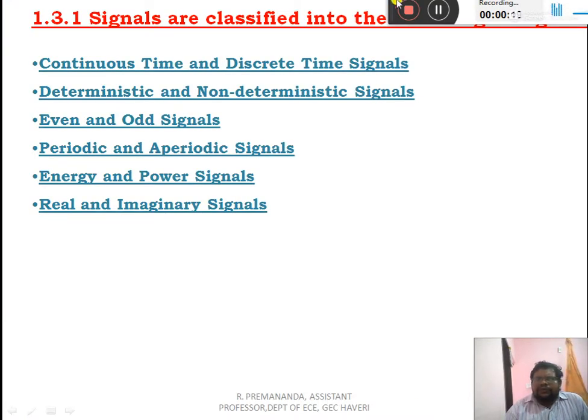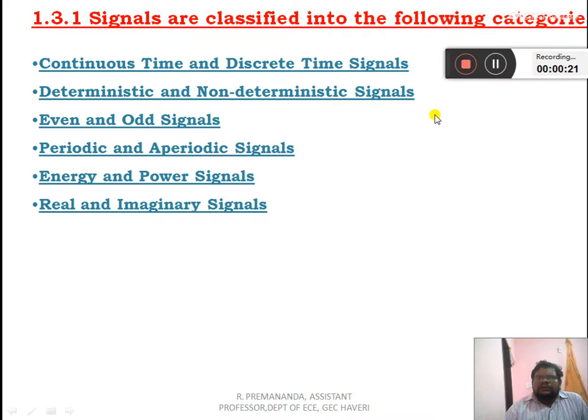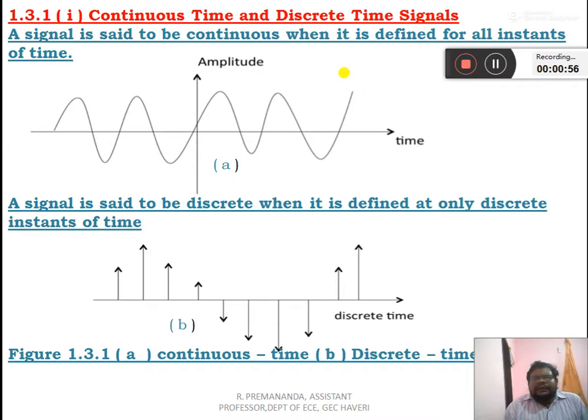In this session, we are going to discuss signal classification. The signals are classified as continuous time signals, discrete time signals, deterministic and non-deterministic signals, even and odd signals, periodic and aperiodic signals, energy and power signals, and real and imaginary signals. In this session 3, an abstract-level discussion will be done. A detailed discussion of every topic of signals and systems will come in the next coming sessions.